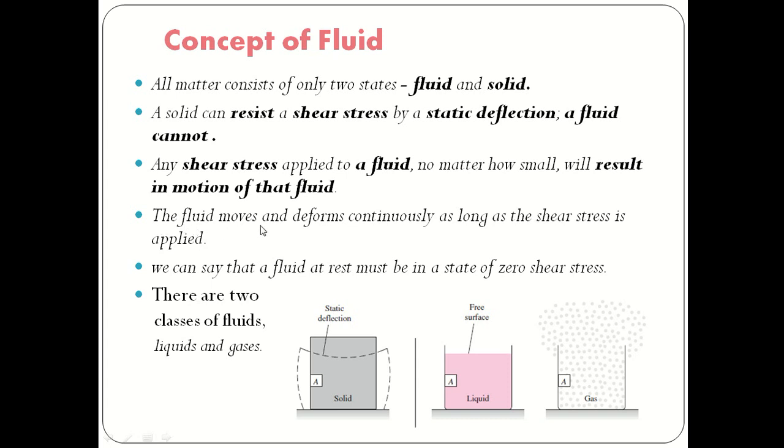What do we mean? The fluid moves and deforms continuously as long as the shear stress is applied. If you take the example of water, water is considered a fluid. If you blow some air on the water, we can see that waves will form on the surface of the water. That means if you apply a small shear stress on the fluid, movement will take place in that fluid. So this is the difference between solids and fluids.